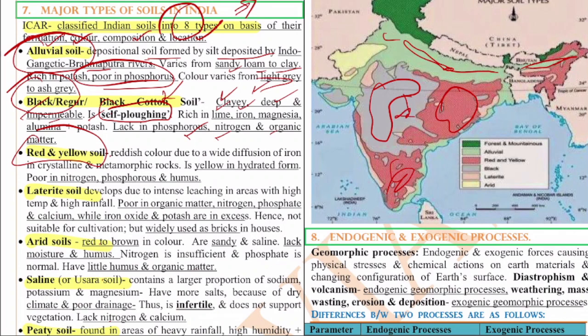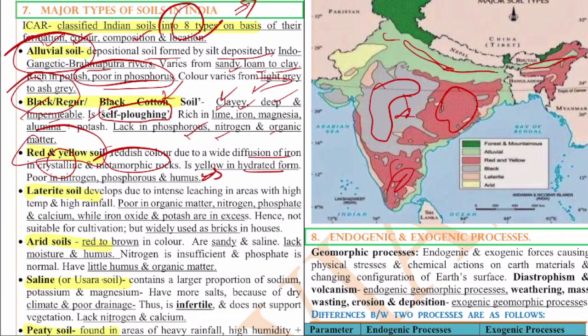This red and yellow soil is red in color due to the presence of iron. That is the first thing. It is a reddish color due to wide diffusion of iron in crystalline and metamorphic rocks. And the yellow is because of the hydrated form. And it is poor in nitrogen, phosphorus and humus. Poor in these 3 things.